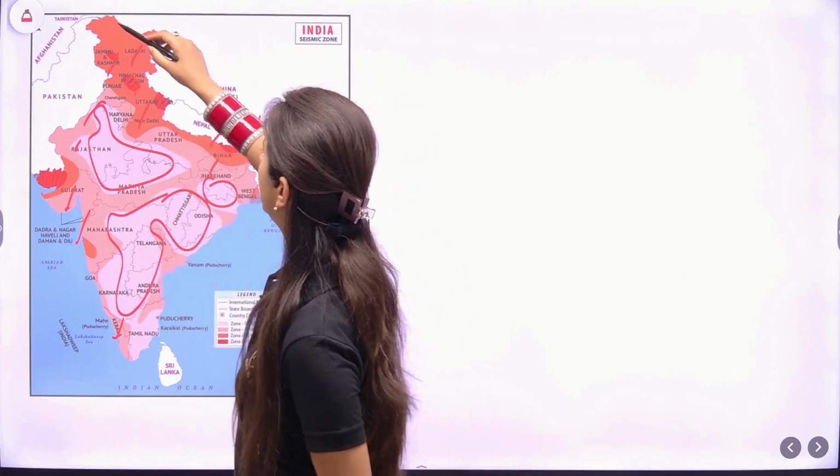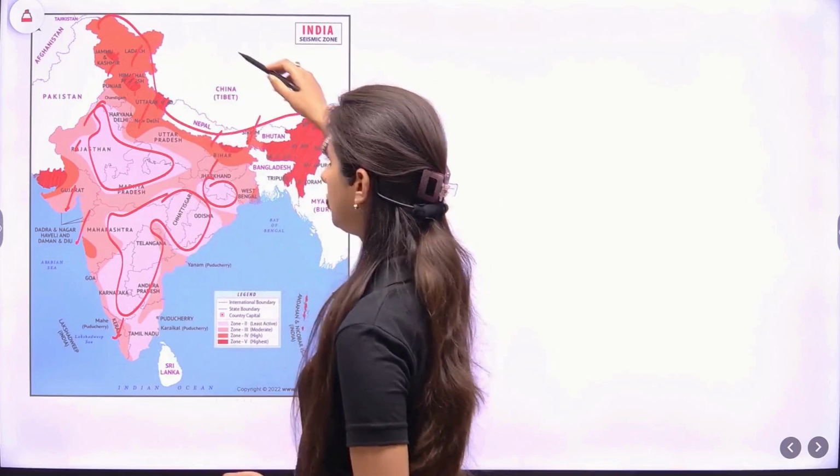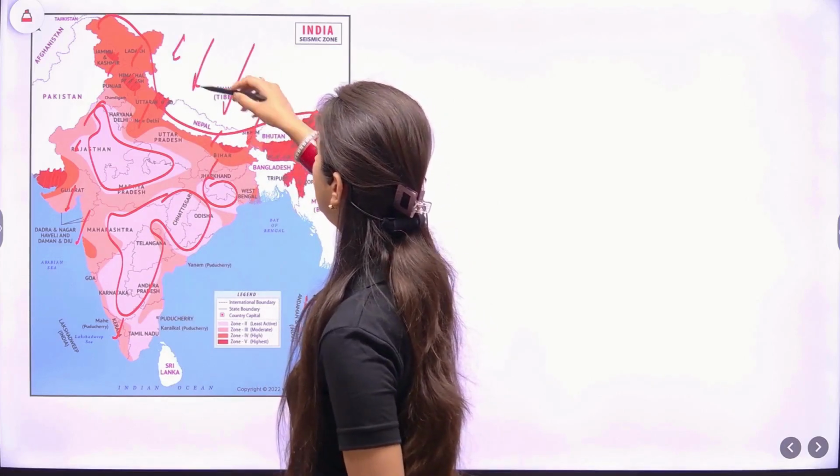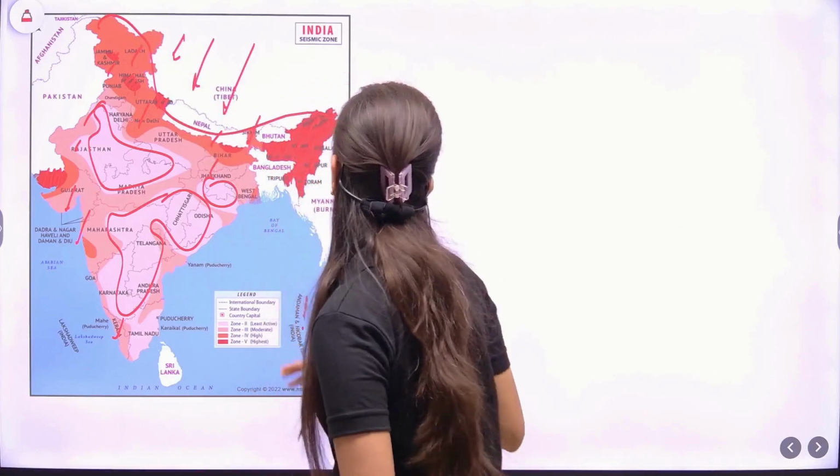Of course, because of the Indian and the Eurasian plate, this is the boundary, so this is supposed to be the most earthquake prone area.